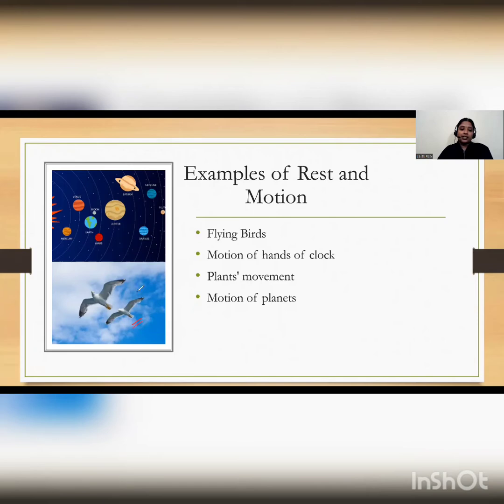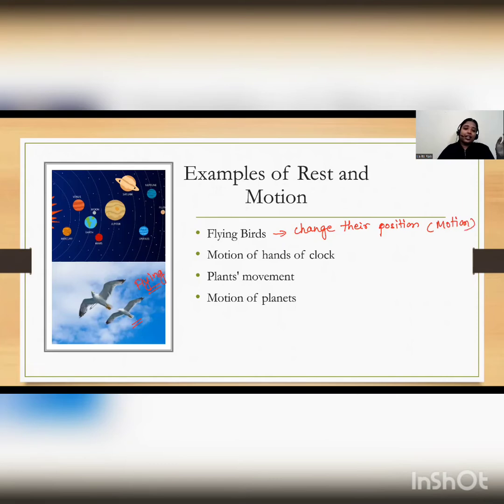Now these birds are flying. When you observe these birds from the ground, from the surface of the earth, they appear to change their position. So when they appear to change their position with respect to us, because we are observers, then they are considered to be in motion.